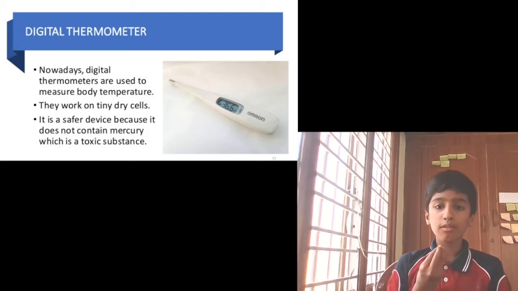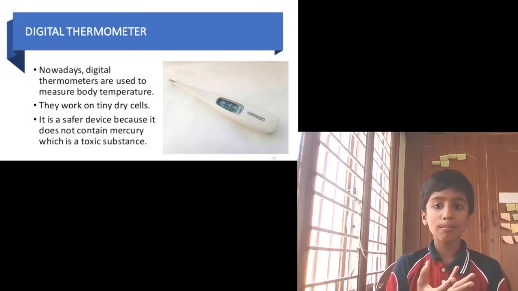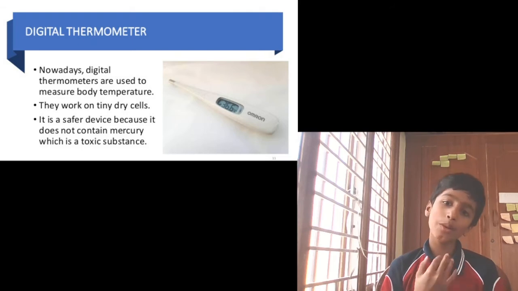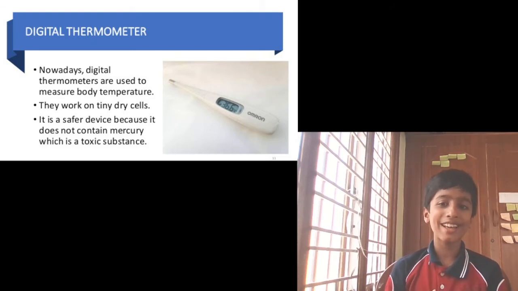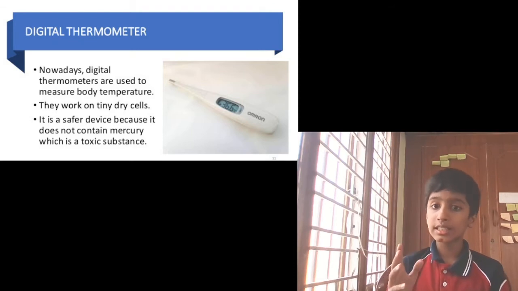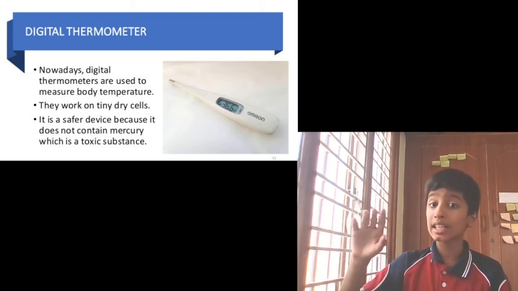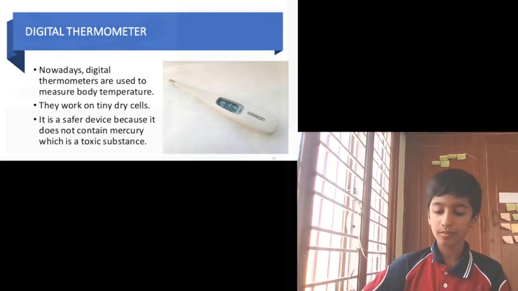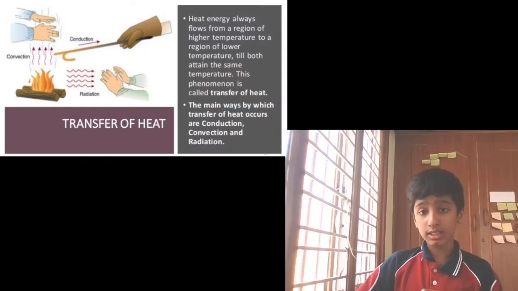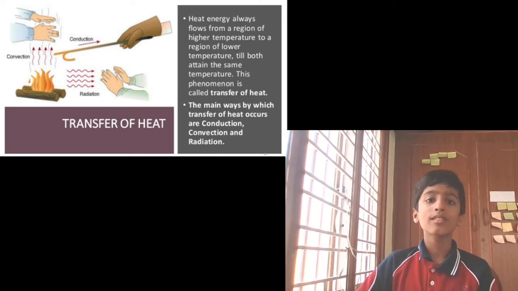Mercury we should not touch or drink, and it should not come into our eyes. One thing: while putting it into our mouth, if the bulb or glass breaks, the mercury will go inside the body and something bad will happen. So the digital thermometer is safer than the clinical thermometer because in the digital thermometer there is no mercury, which is a toxic substance. Don't play with it, okay.